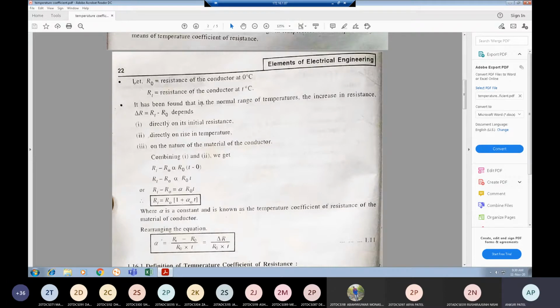Now, it has been found that in the normal range of temperature, the increase in resistance, denoted by delta R, is equal to RT minus R0.